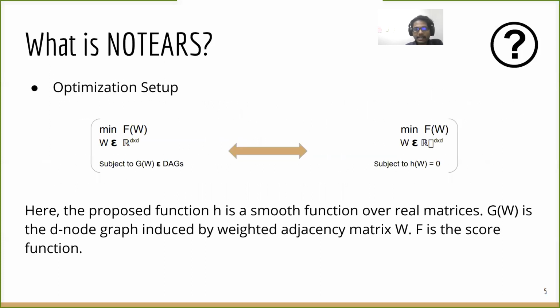The optimization setup is shown here. On the left-hand side, we can see that it is a combinatorial search space. On the right-hand side, it has been converted into a smooth scoring function that enforces the acyclicity constraint by setting the inequality to 0. Here, H is the proposed smooth function over real matrices, and G is the D-node graph. Next.